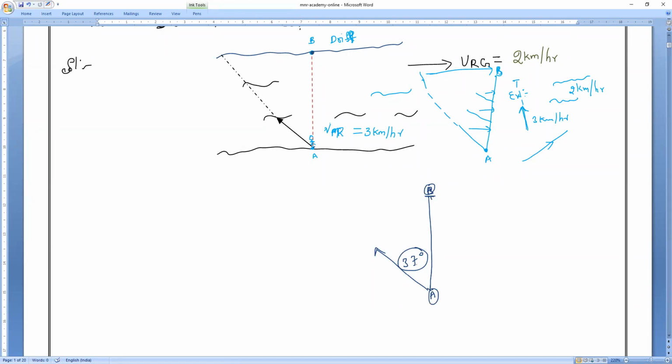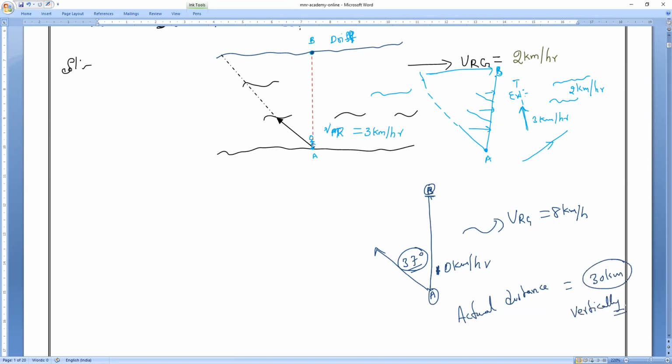He tried to swim with 37 degrees to the river flow, where the river flow is 8 kilometers per hour, and he tried to swim with 10 kilometers per hour. That is question number 2. So what is question number 2? Shortest distance, the actual distance he swims. Tell me what answer you have got. Actual distance he swims equals how much? 30 kilometers. Because how does he swim? He swims vertically. Correct or not?